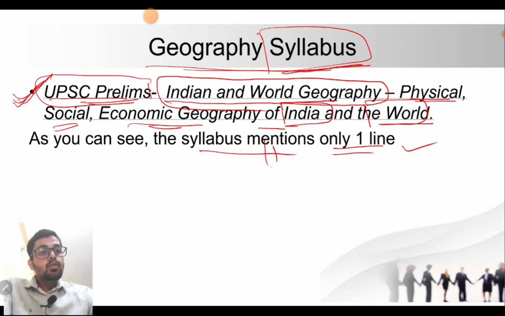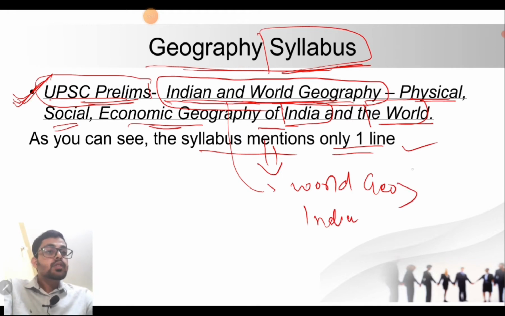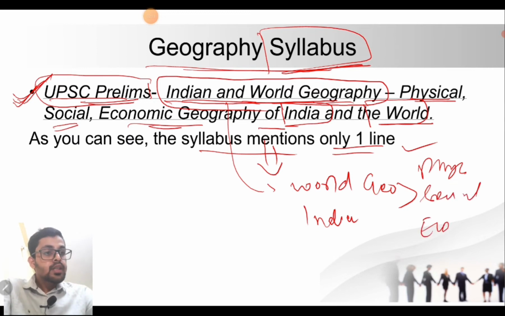So what do you comprehend from all this? You have to fragment the topic. We have to study world geography, and we have to study Indian geography. In this, we have to study physical aspects, social aspects, then economic aspects.